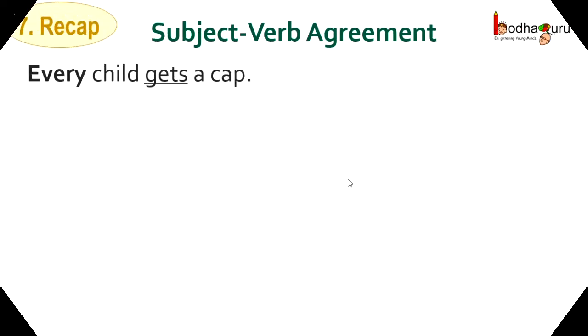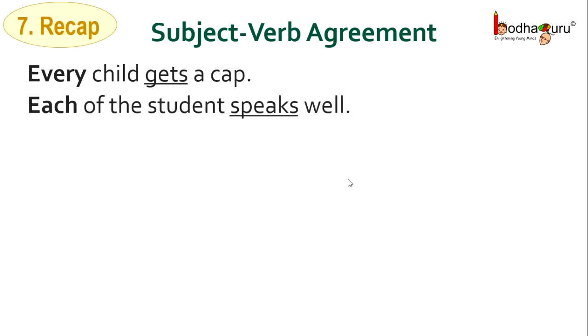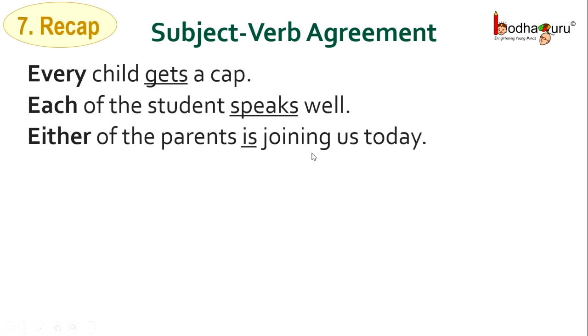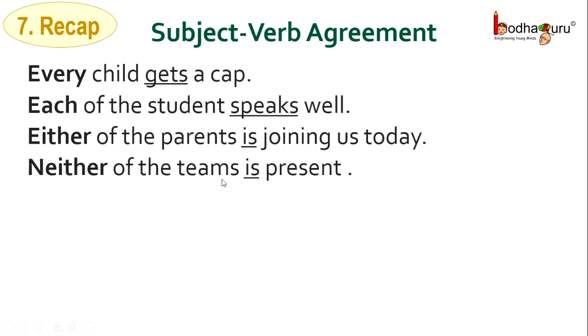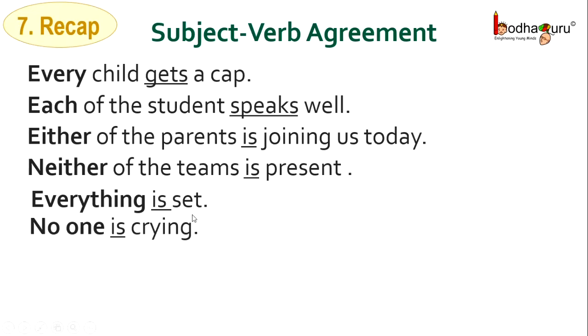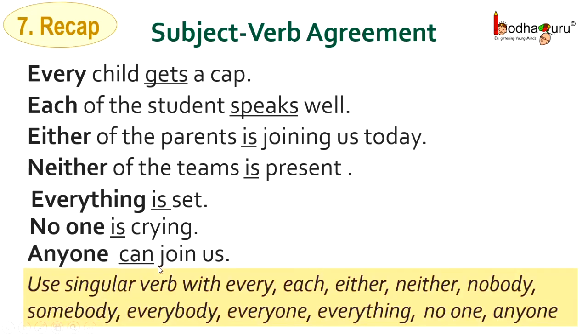Rule number 7, every child gets a cap. Each of the students speaks well. Either of the parents is joining us today. Neither of the teams is present. Everything is set. No one is crying. Anyone can join us. What do we see? We have to use singular verb with every, each, either, neither, nobody, somebody, everybody, everyone, everything, no one, anyone, etc.